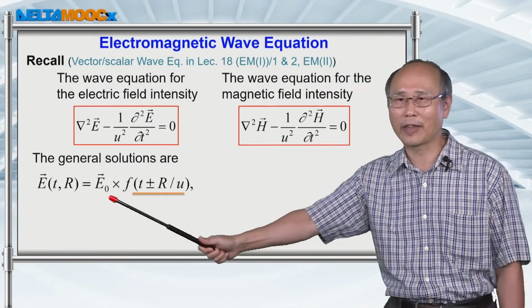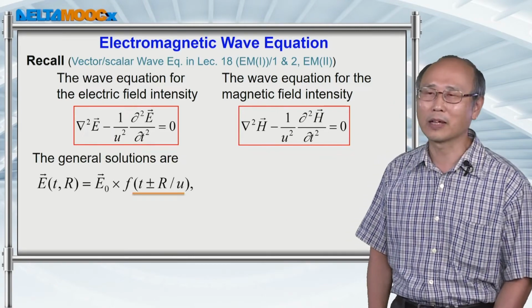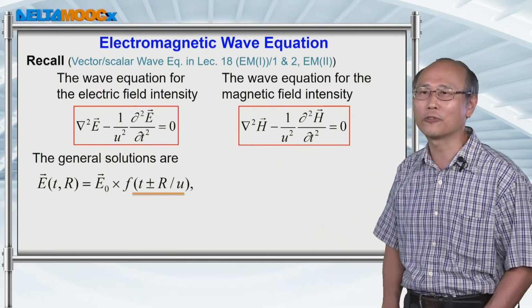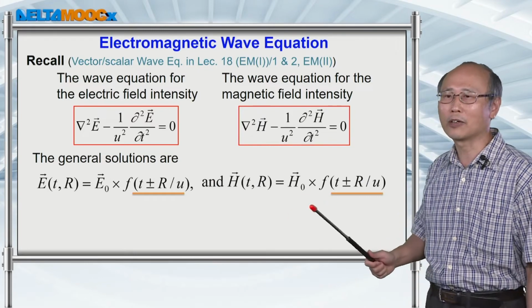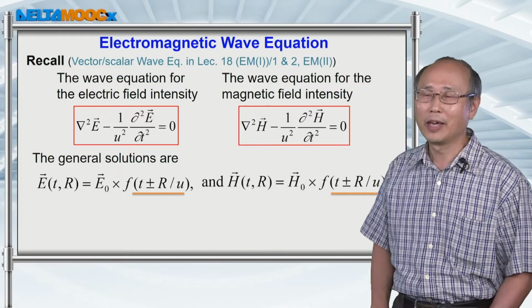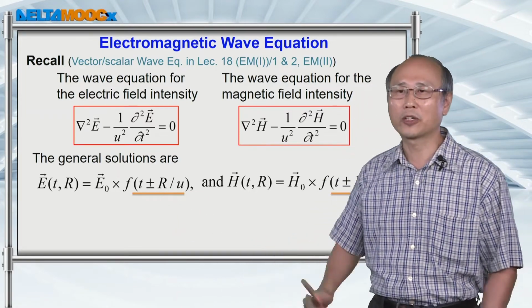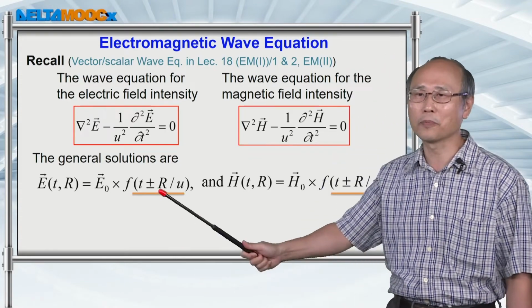There's the magnitude and also direction associated with this amplitude. If you write down the general solution for the magnetic field, you also have a vector amplitude in front of this general solution. I highlight this general solution here because I want you to pay attention to this argument.